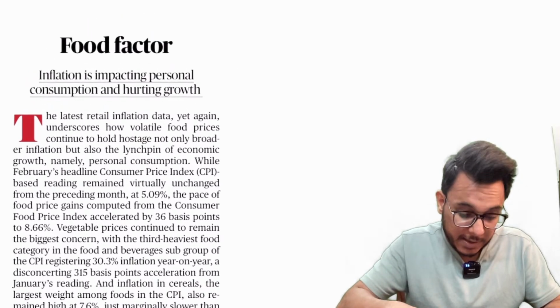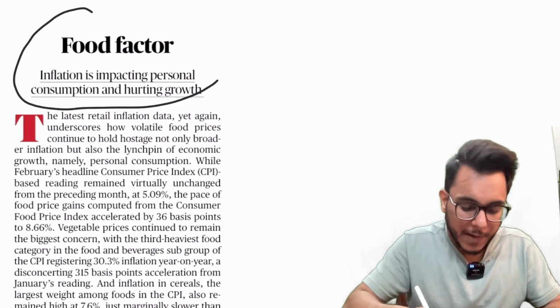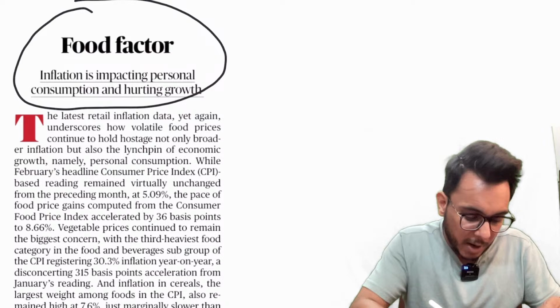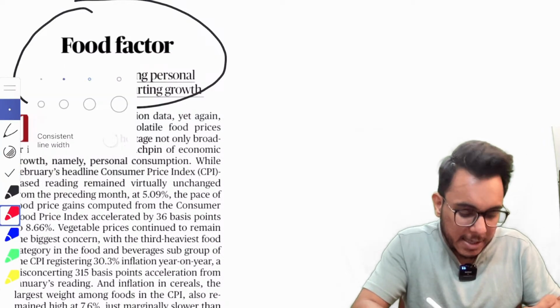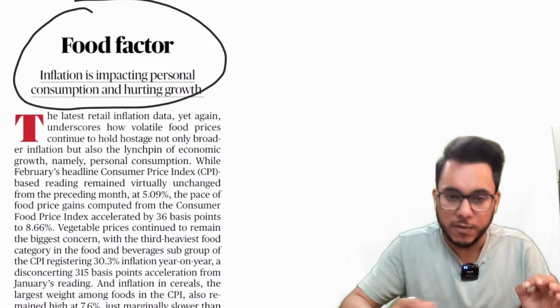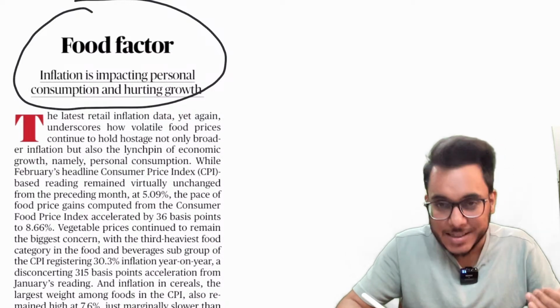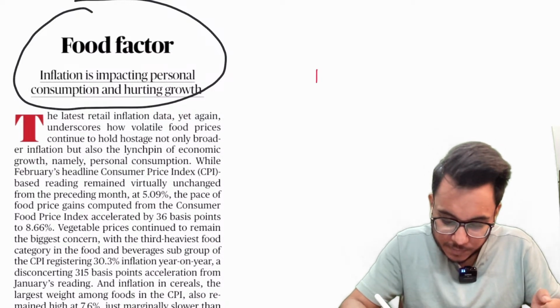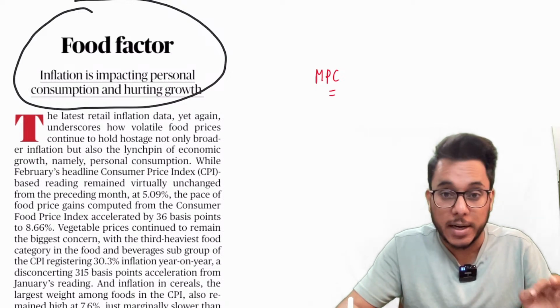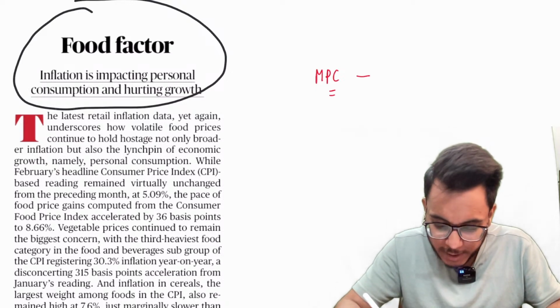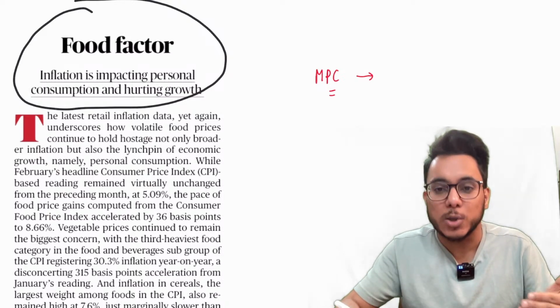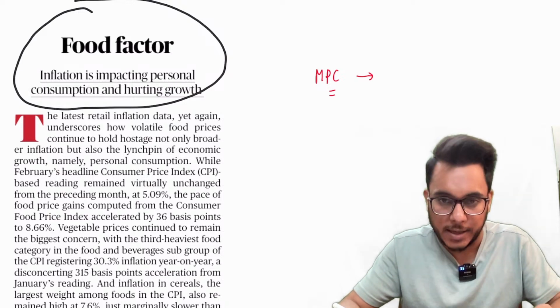So this is the first article that we are going to take: Food Factor. Now this article talks about the increasing food inflation in the context of India. Now, guys, understand this particular thing, that we have the Monetary Policy Committee. Now the Monetary Policy Committee aims to control inflation in India.